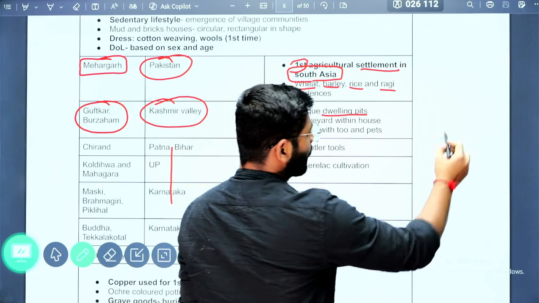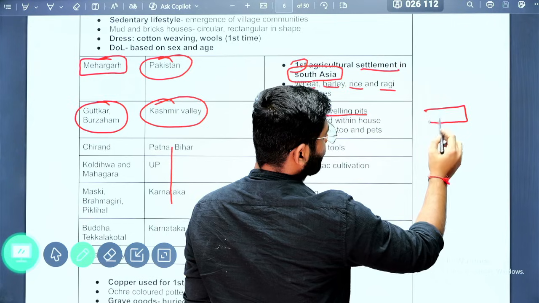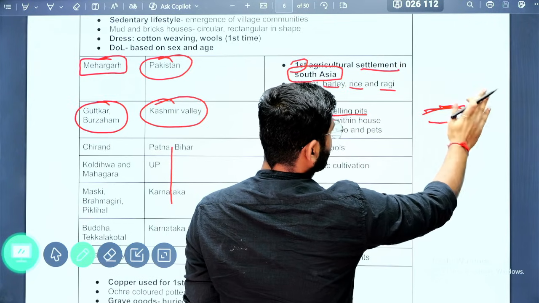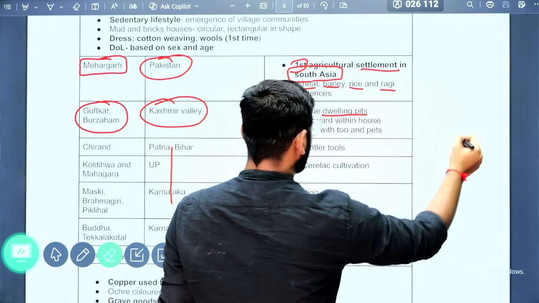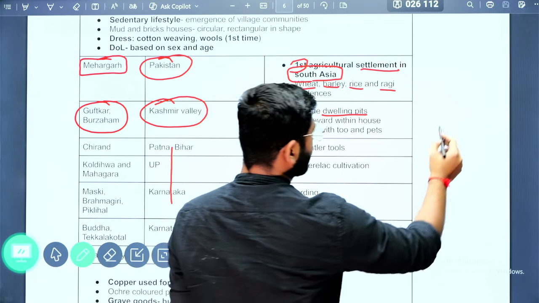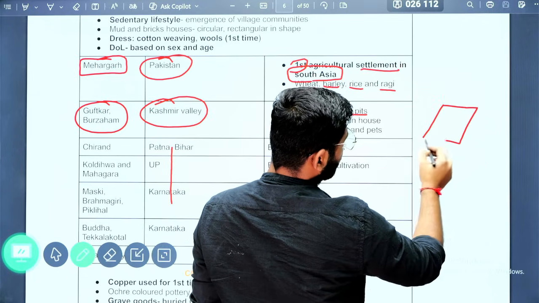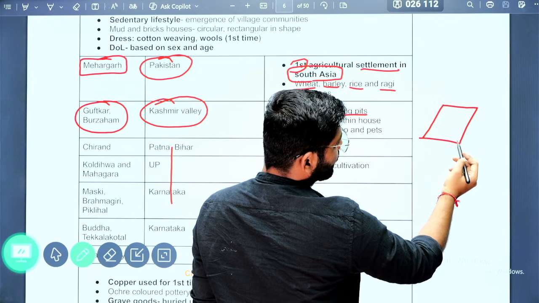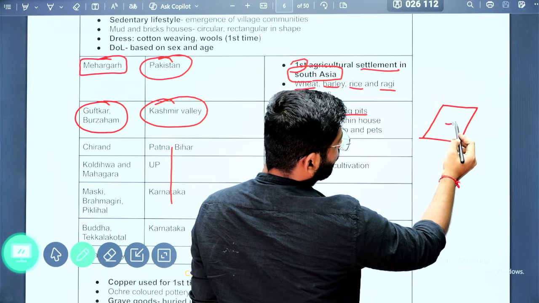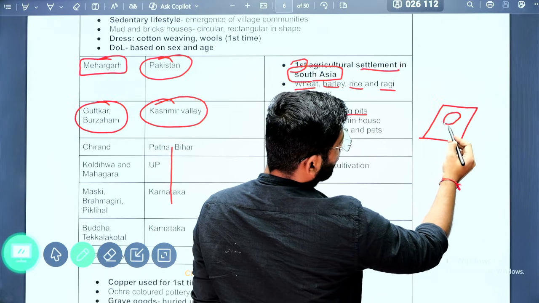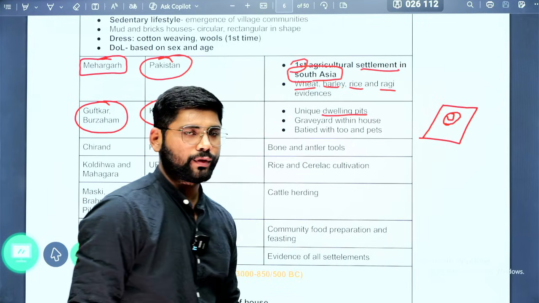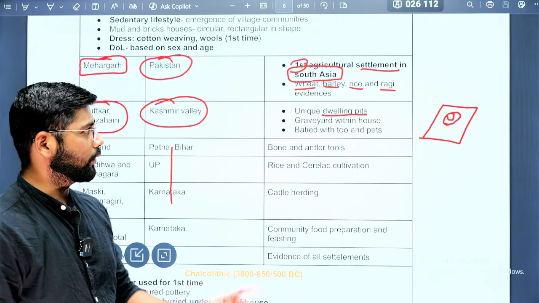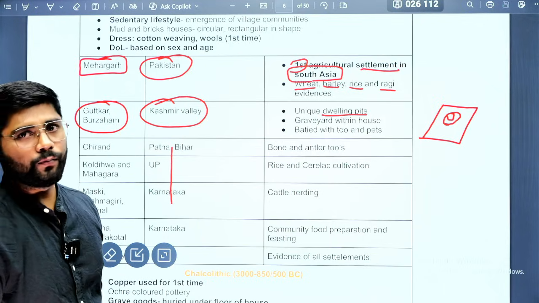So now this is the surface. What kind of unique dwelling pit did they have? They had homes that were dug under the ground. So this is the surface of the earth, and they had homes under the ground. They used to live under the ground. So this is the unique dwelling pit, and that is the evidence we have found in Guptkar and Burzam.